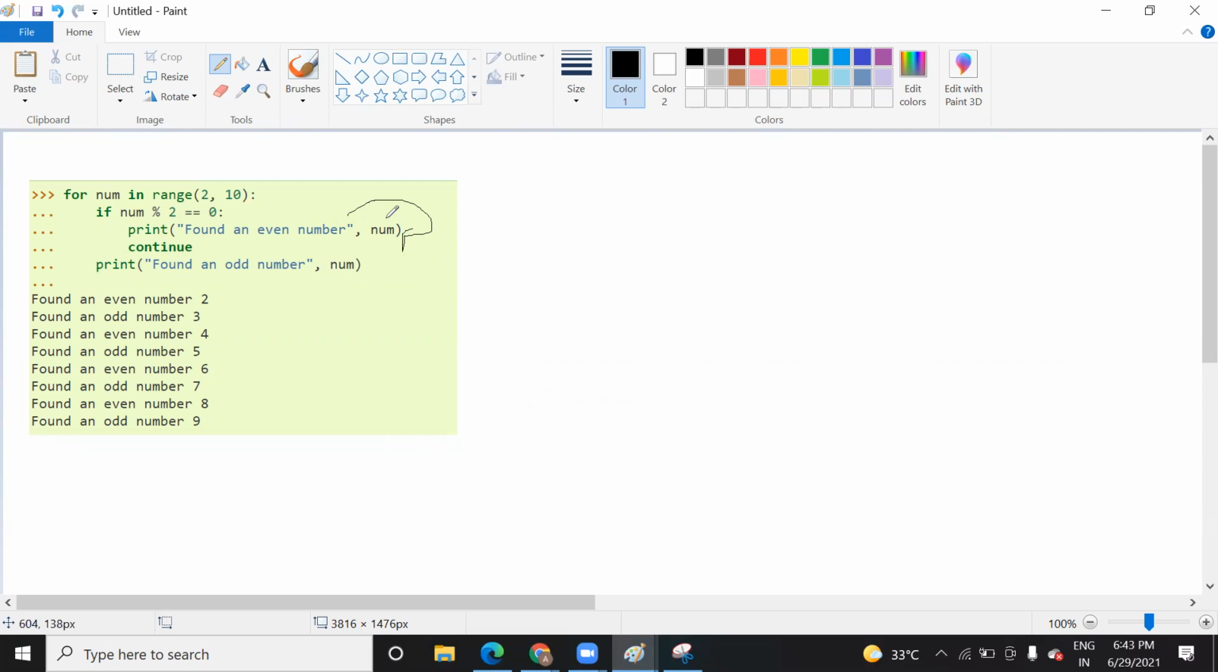Are you getting it? Is this example looking complex, or shall I explain with another example? Is it clear to you? It is, this is easy. Yeah, understood.